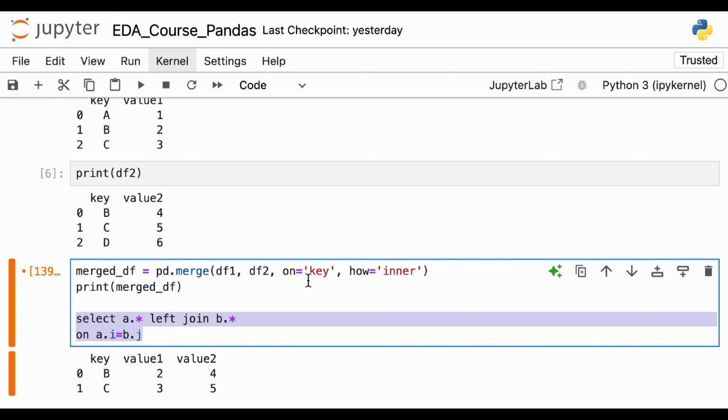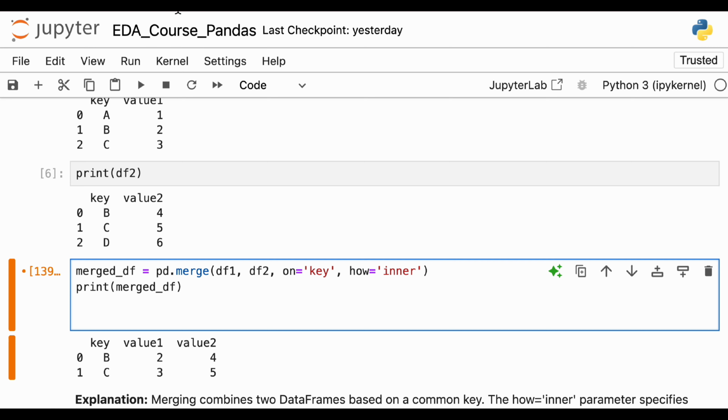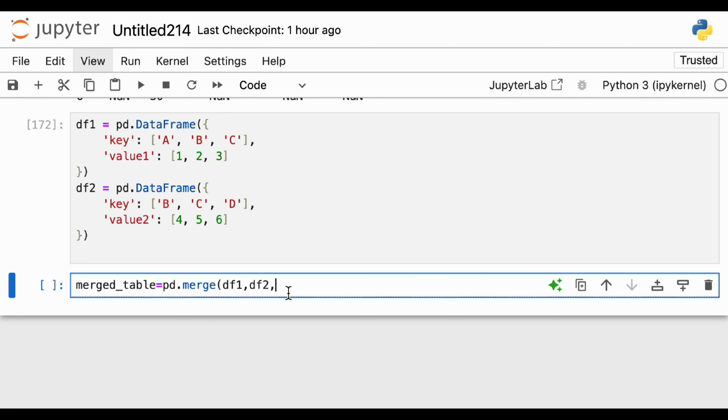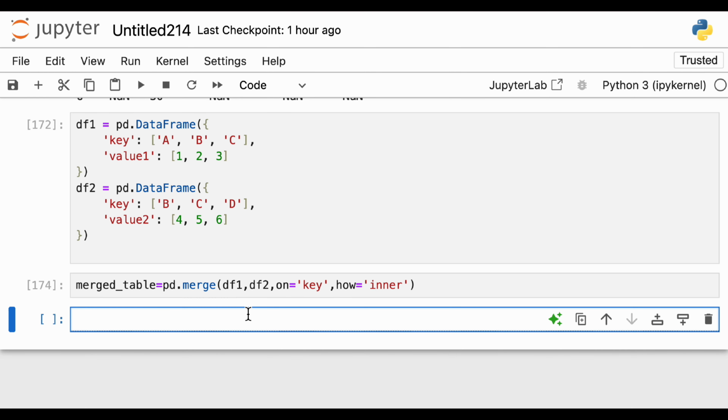So you use on and then you use the how keyword. I want an inner join. You can use an outer join as well depending on your need. So on is equal to my key, I'll use key, and how is equal to inner. It's a very simple thing in Python, but you just have to get used to it. Now let's print merged_table.